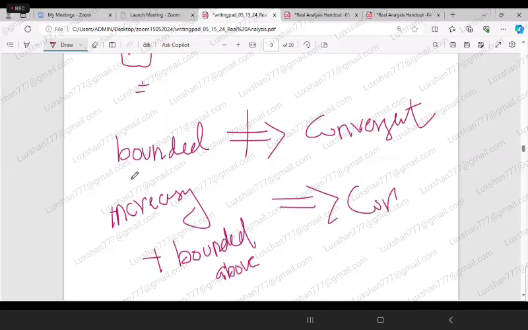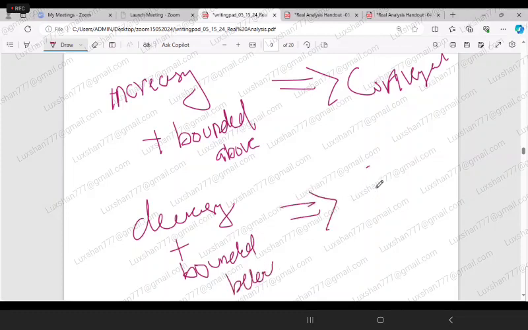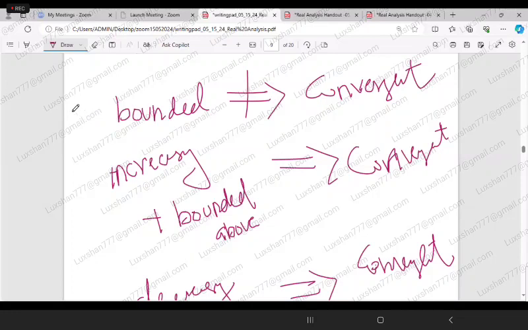Look at it. Earlier one, bounded alone does not imply convergent. But if it is increasing plus bounded above, it implies convergent. Similarly, decreasing plus bounded below implies convergent.